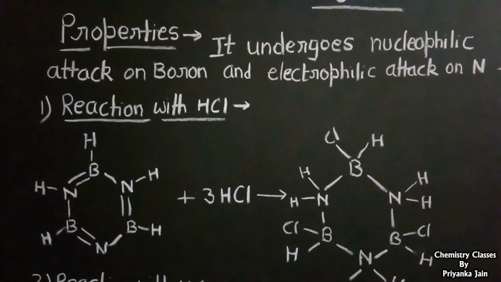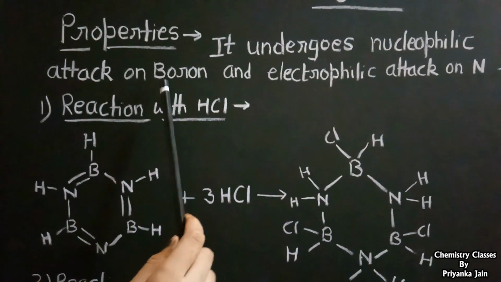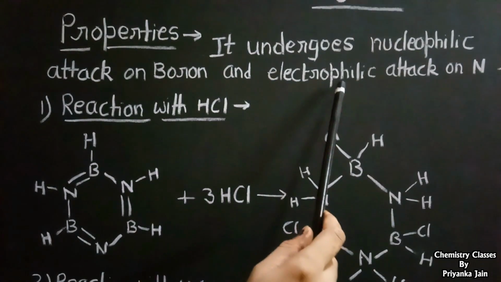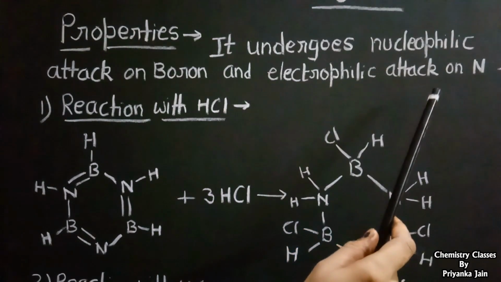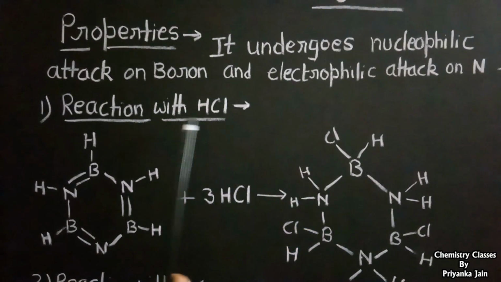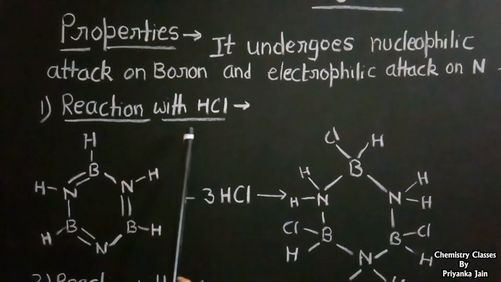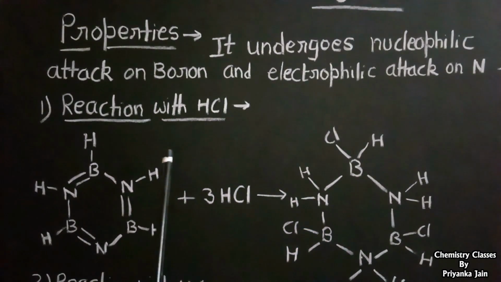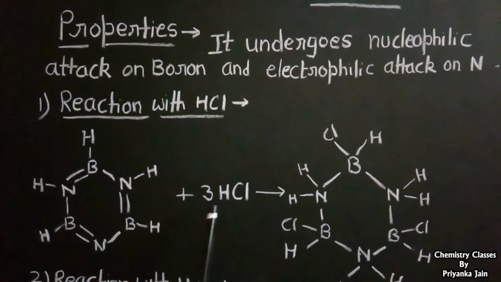Now we come to the chemical properties of borazine. Borazine is an unsaturated compound and hence it undergoes addition reactions. It has a special feature that it undergoes nucleophilic attack on the boron and electrophilic attack on the nitrogen atom. Let's see firstly its reaction with hydrogen chloride. It adds 3 molecules of hydrogen chloride.